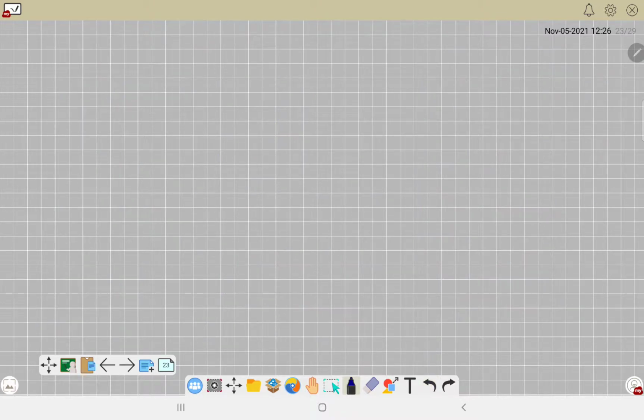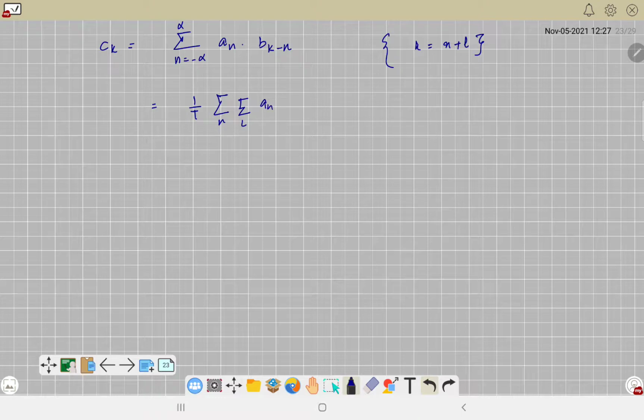Or if you express it in a better way, your C of k is the summation over n, which runs from minus infinity to plus infinity, of a of n b of k minus n, under the condition k is equal to n plus l. Obviously if k is not equal to n plus l, in that case it will be simply 1 upon T, summation n, summation l, a n b l. Okay.